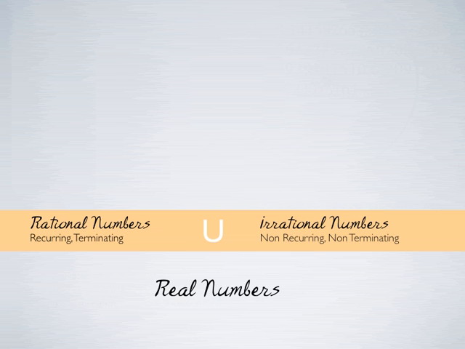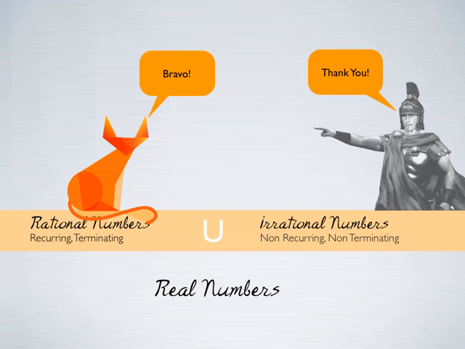Rational numbers and irrational numbers together are called real numbers, right? And there's one small thing which it doesn't answer, which is if we have to solve x square plus 16 is equal to 0, right, and solve for x, how will you go about it? You'd say x square is equal to minus 16 and x is equal to root of minus 16. Right? Real numbers don't define roots of negative numbers.